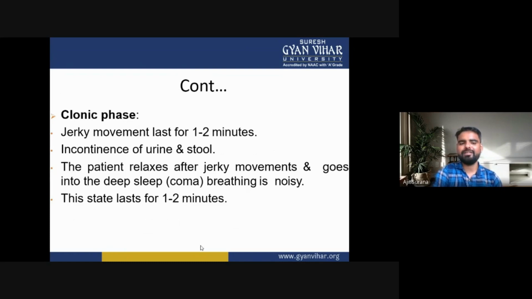So in the clonic phase, the jerky movements last for 1 to 2 minutes. Incontinence of urine and stool. The patient may relax after jerky movements and goes into a deep sleep, coma. Breathing is noisy. This stage lasts for 1 to 2 minutes.